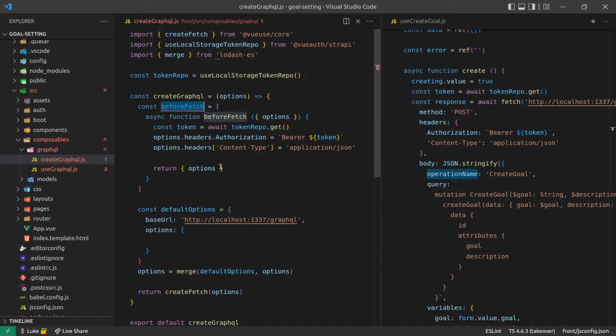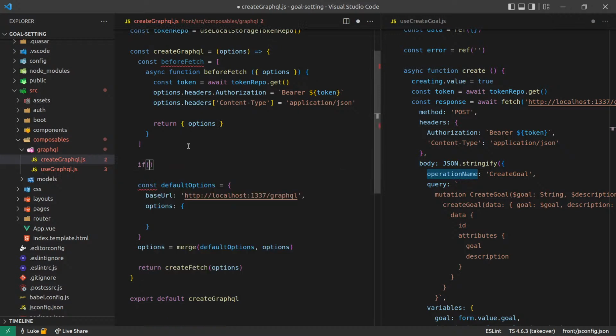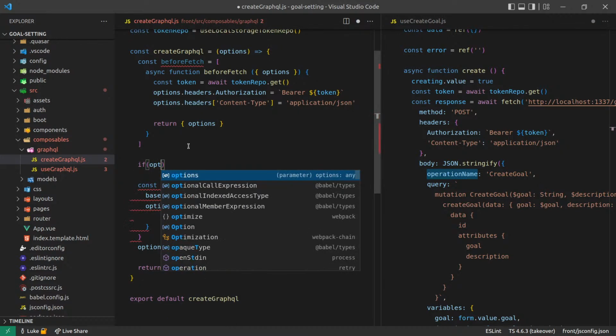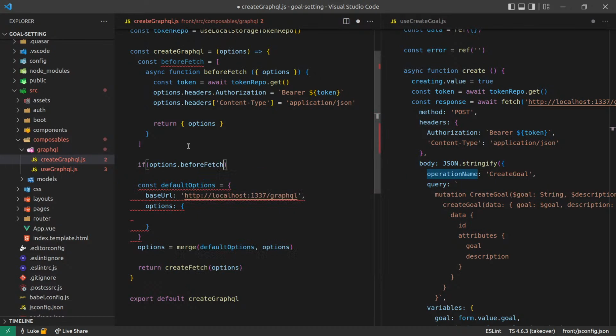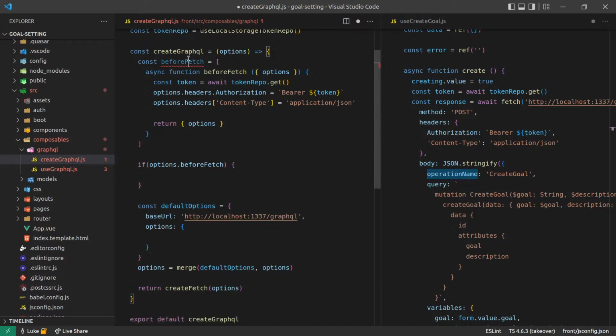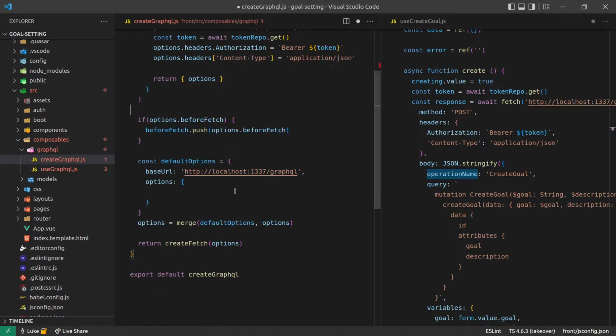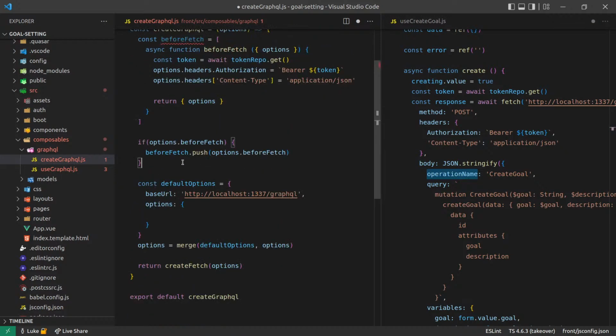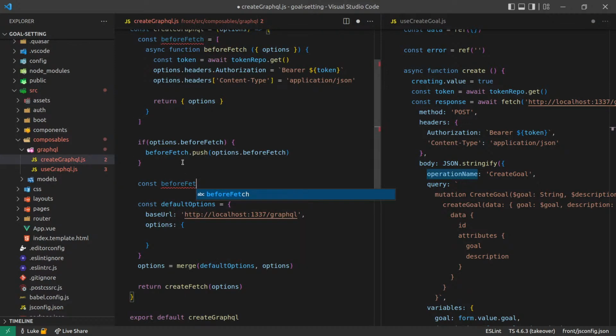All right, so we've got an array of what's going to happen before fetch, and then we can say if options.beforeFetch is passed through there, then we say beforeFetch.push beforeFetch like that. And then we can say here const beforeFetchOptions.